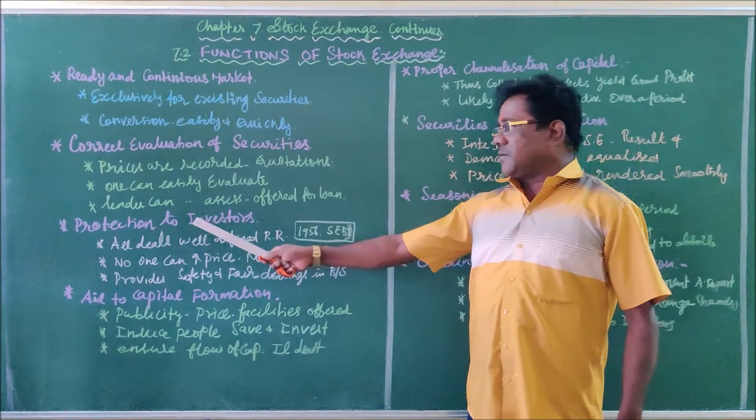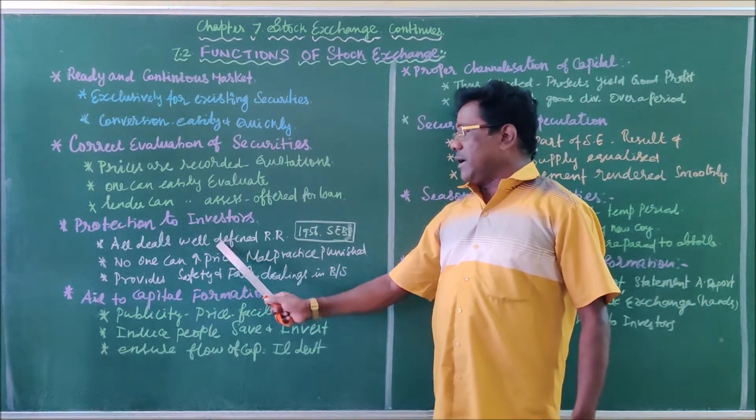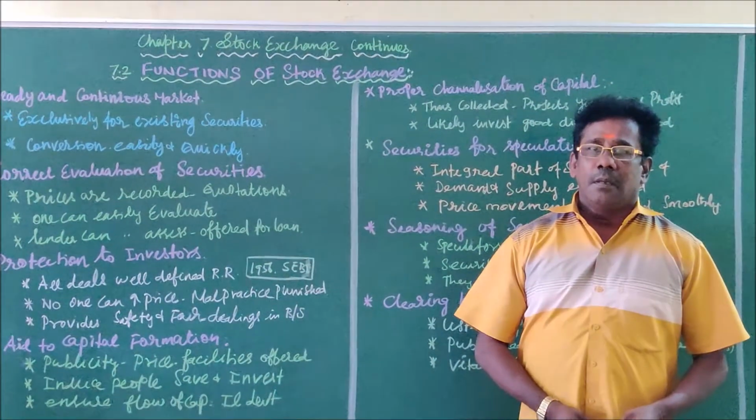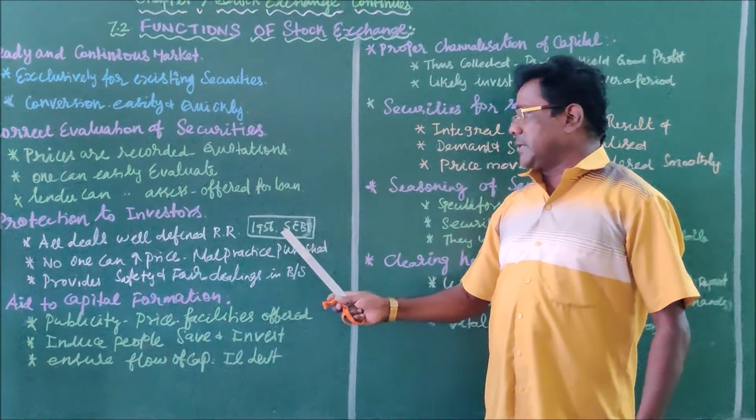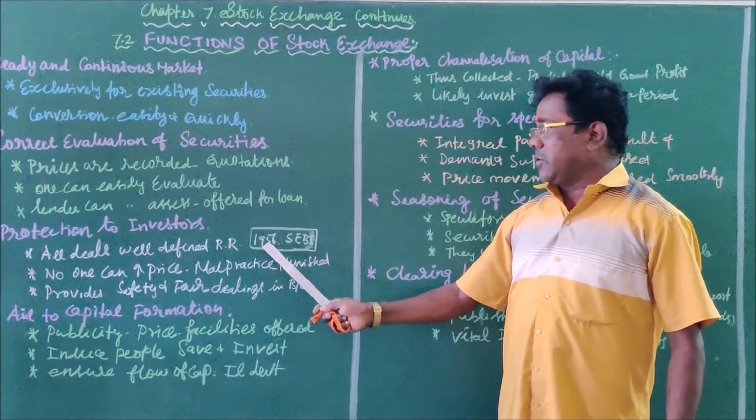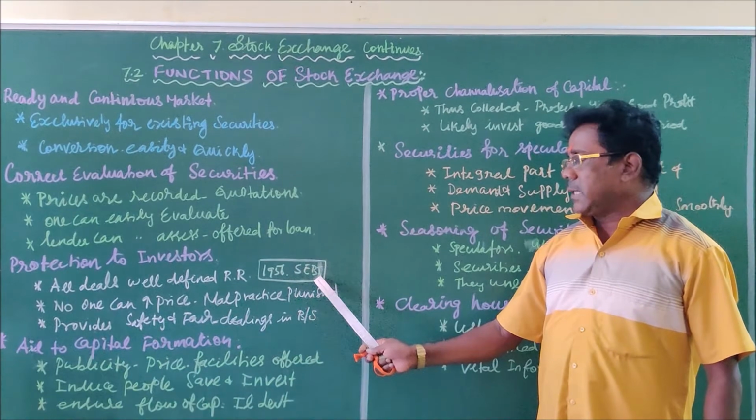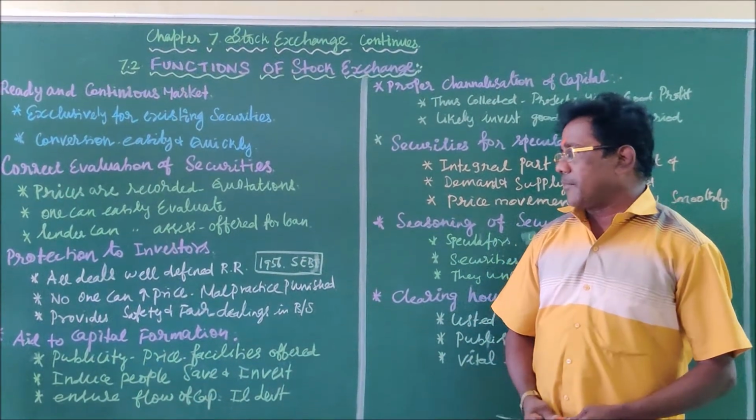So the functioning of the stock exchange is on the basis of these well-defined rules and regulations.